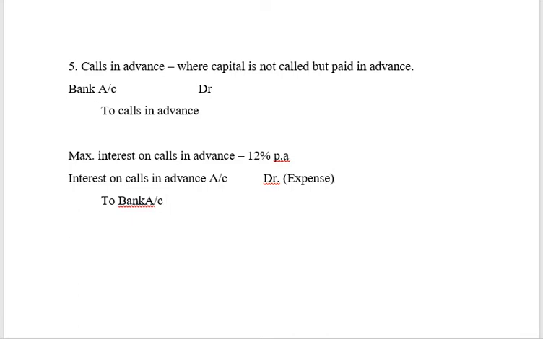Now, subsequently, when the company actually calls for that amount, these shareholders need not pay the amount at the time of calling because they have already paid in advance. So for this amount appearing in calls in advance, the company will convert it to share capital at the time of the call. The entry will be calls in advance account debit to equity share capital.